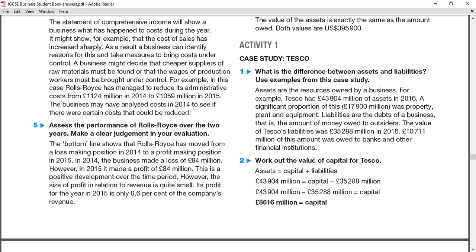Work out the value of the capital. Assets equal capital plus liability. As I told you, capital equals asset minus liability. In this case, assets are 43,000 and capital plus liability is 35,000. The difference between these two is the capital. Therefore, 43,000 minus 35,000, and the capital amount is 8,660. That's the value of capital.